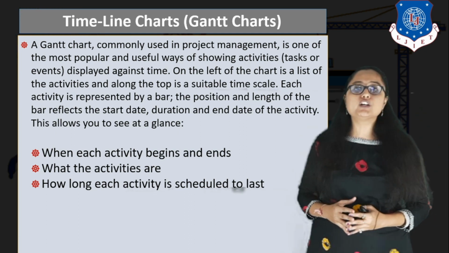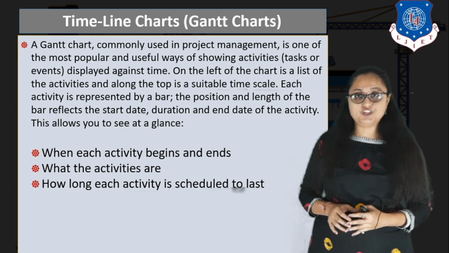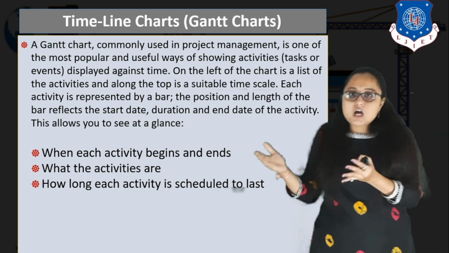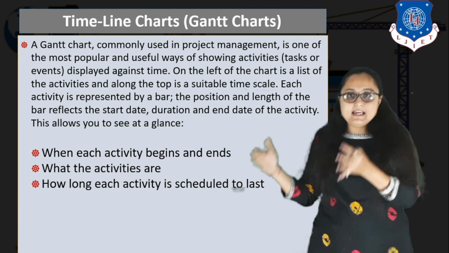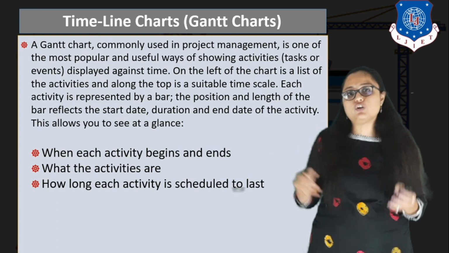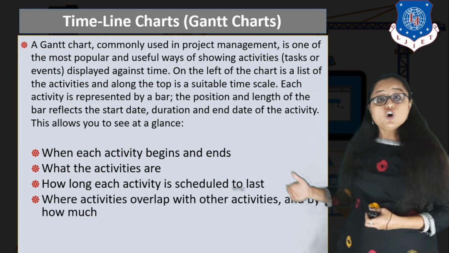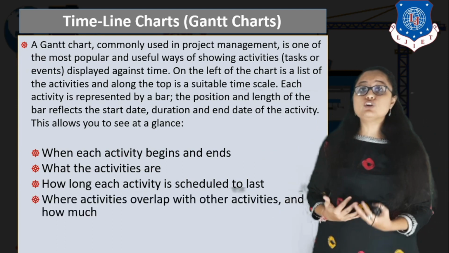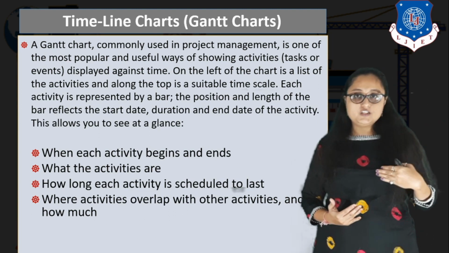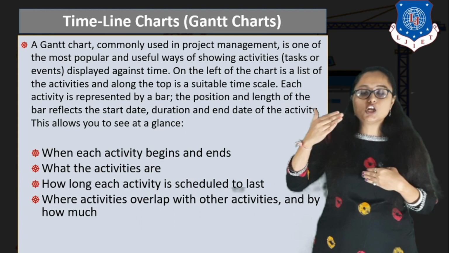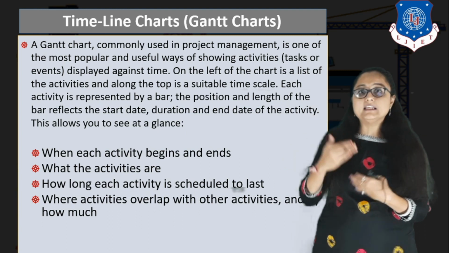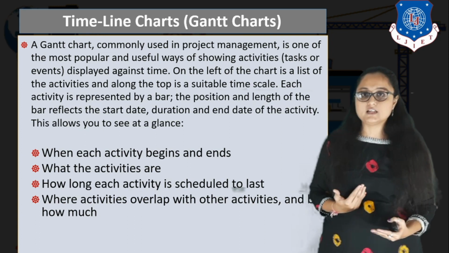There is a particular duration for every activity to last, right? So that duration, obviously, because there is a bar, there is a start date, there is an end date, you can see what is the actual duration of every activity. Also you may see the overlapping of activities, right? Because there will be certain activities which are running parallelly. So you will get an idea of which activities overlap in time with each other, right?